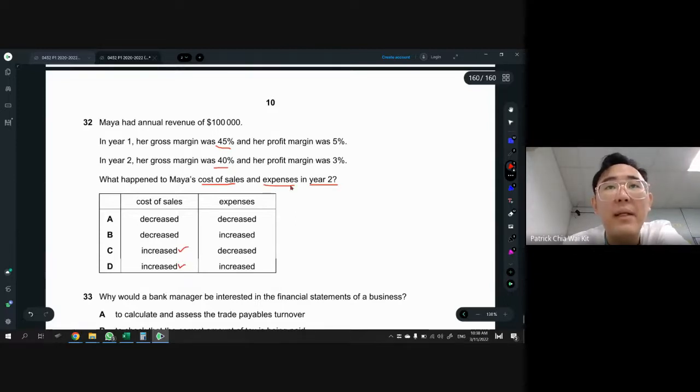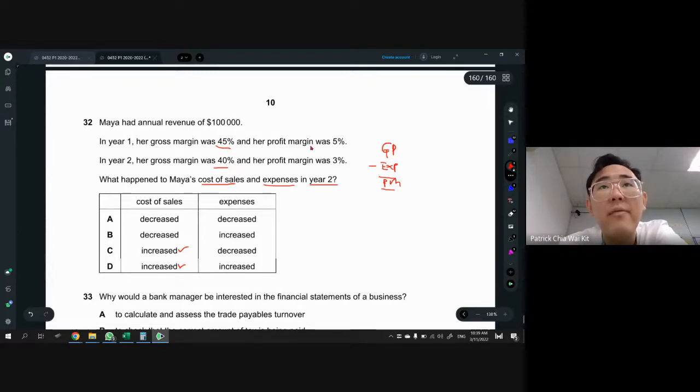Then how to see expenses? Now you see profit margin is 5%, one is 3%, but you cannot just base it on this. You cannot see 5 and then 3, then it dropped. Doesn't work that way, because for expenses you have to take the GP, the gross margin, minus, because the missing one in between is the expenses, right? GP minus expenses, you get your profit margin. So in this case, the missing in between is actually the expenses. So we want to see what happened to expenses.